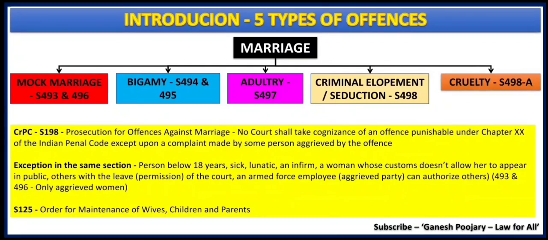Now why do we need to have all this knowledge? Because sometimes it becomes so critical. For example, a live-in relationship neither falls under section 493 nor under section 496. They both know that they are not married, they are living together, and there is no dishonest or fraudulent intention. Now what happens with the child born out of that particular relationship? Is there any provision of maintenance for such children? All of that is a question. So that is why we need to know section 125 also along with all these sections.